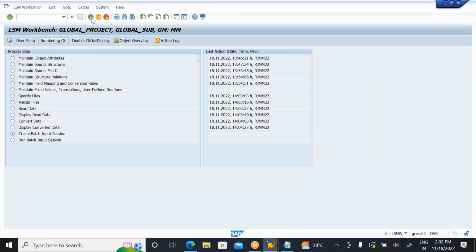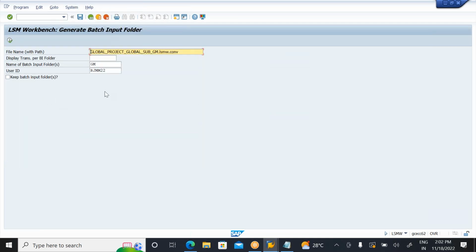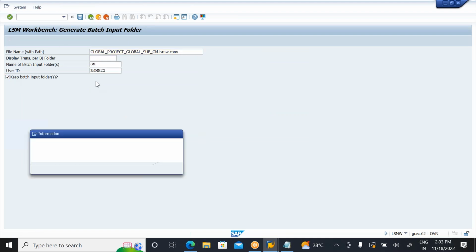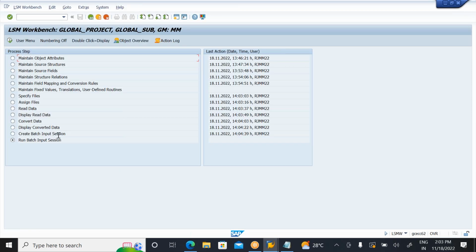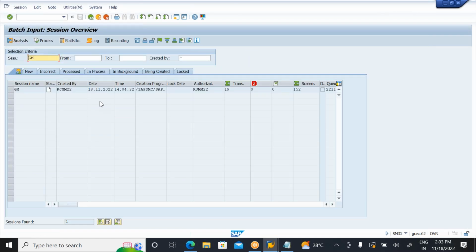Next, what I need to do? Create batch input session. So you select keep in folders here. Click on execute. One batch input folder, 19 transactions created. Now this is the session name I created without any errors. If there are any errors, it will show you. Transactions with errors: how many errors? 0 errors. How many transactions? 19 transactions. Who created it, with user ID.